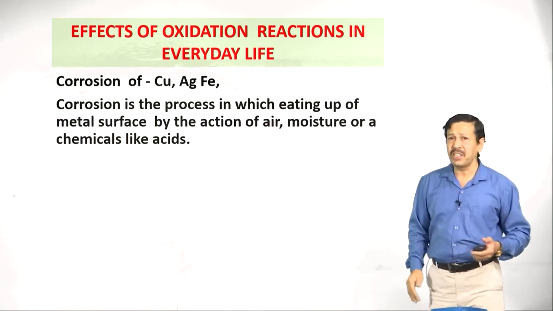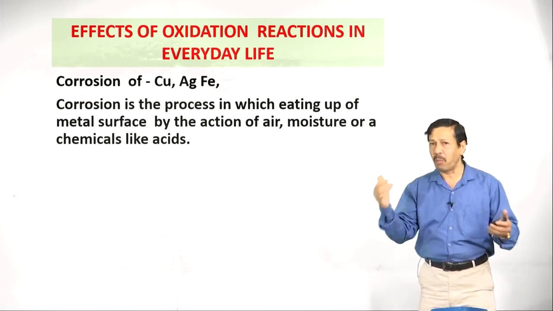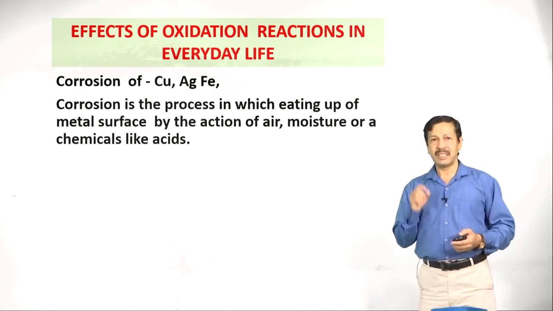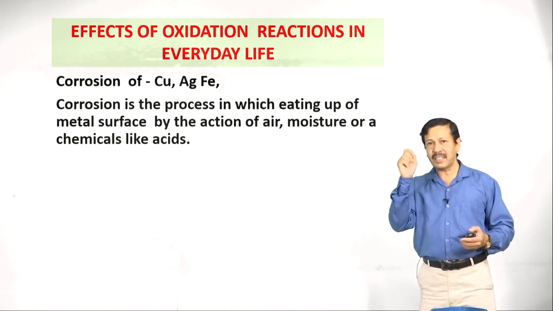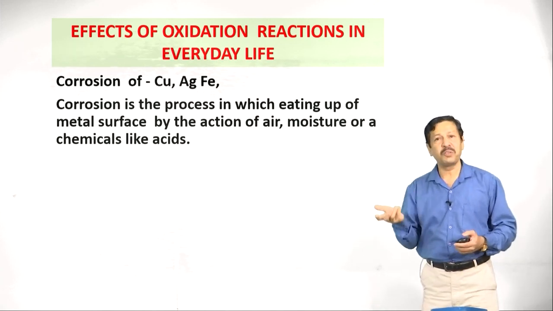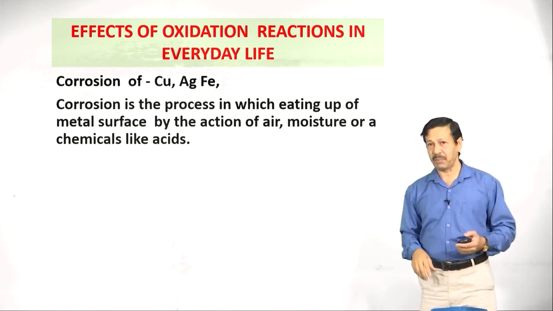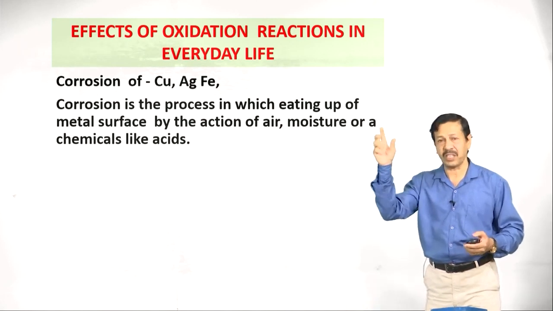Corrosion is the process in which the metal surface is eaten up by the action of air, moisture or a chemical like acids or salts. This process is said to be corrosion. Iron gets corroded on exposure to atmospheric oxygen and water and becomes rust, which is called hydrated ferric oxide.